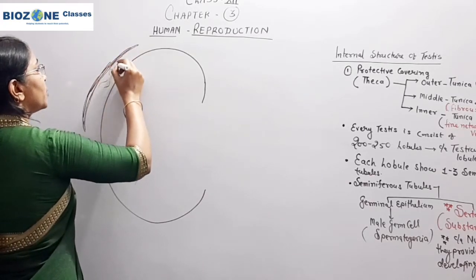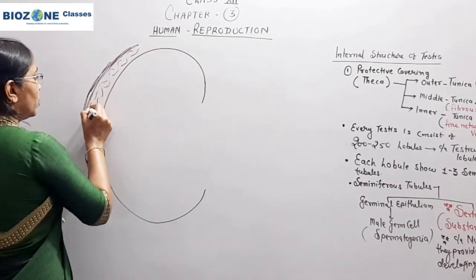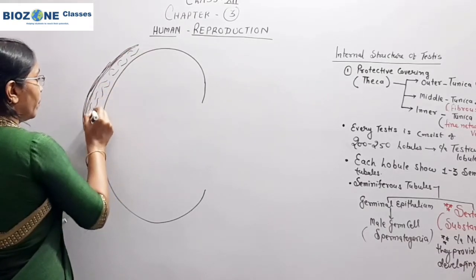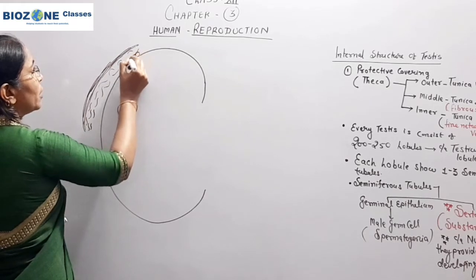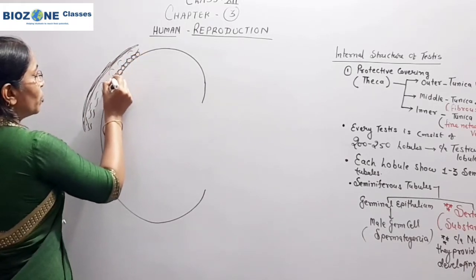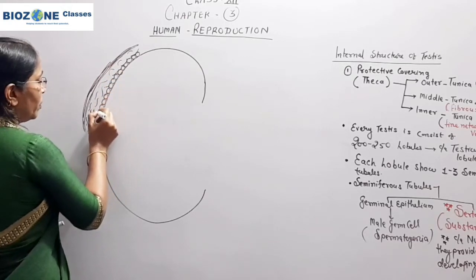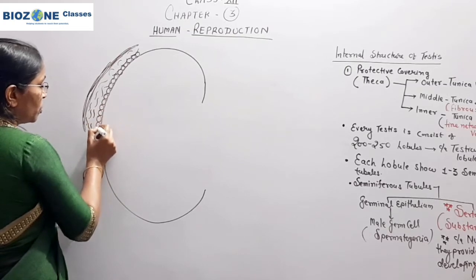Then the fibrous coat is there, and the next is tunica vasculosa. To show that, we draw circular structures here.